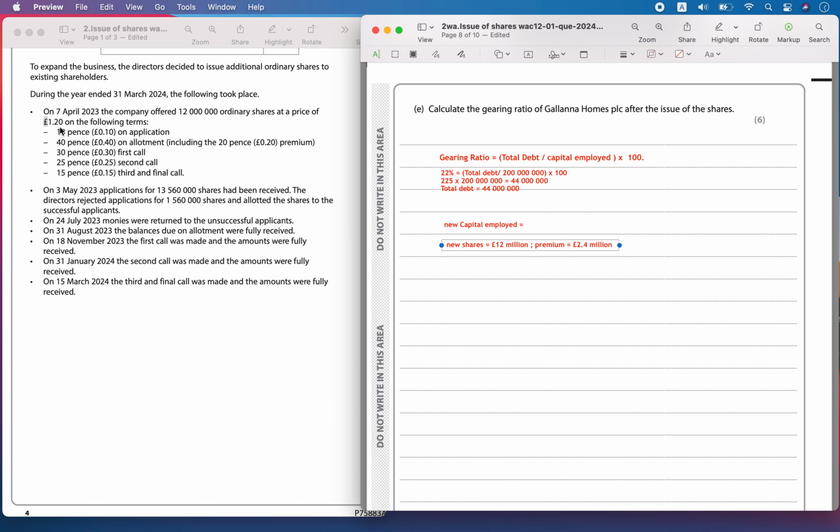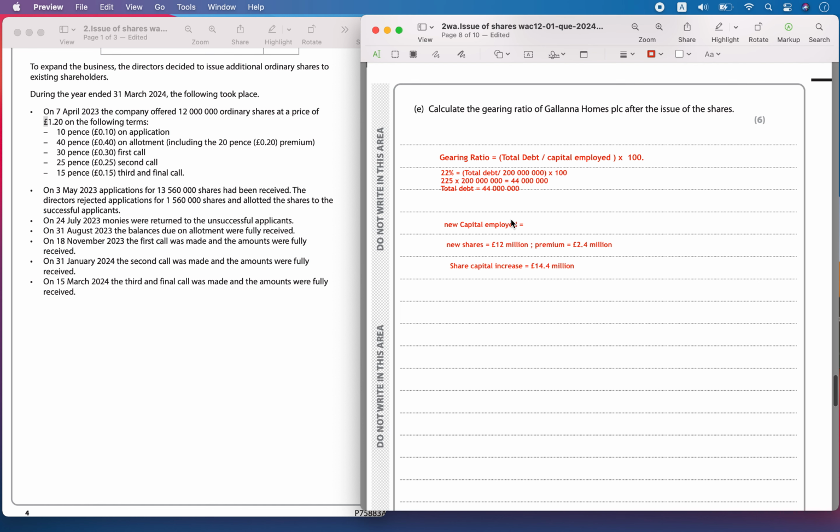So the total value of the share capital equity has now increased by 14.4 million. So 14.4 million worth of shares is added after the issue of the ordinary shares.